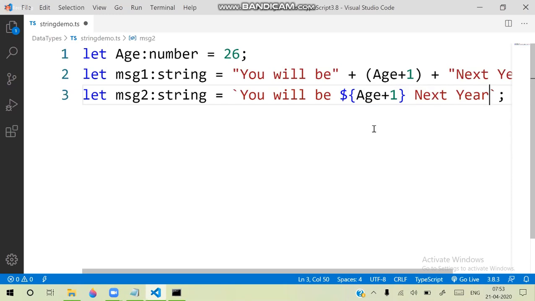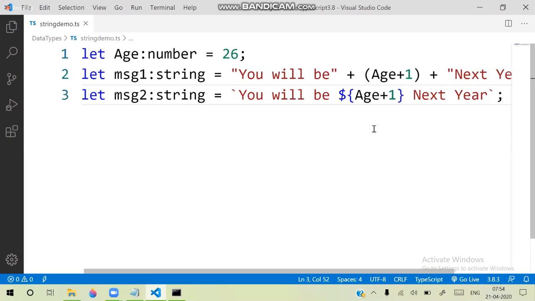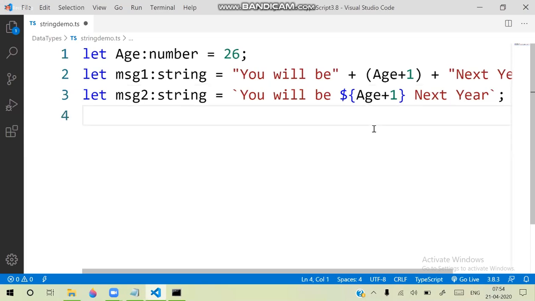Now, what is the difference between the previous and now? An expression can be embedded in a string. Later, when we are creating a lot of presentations with logic embedded, it is easy for us to define them by using this template string format. Now let's print the values and see.